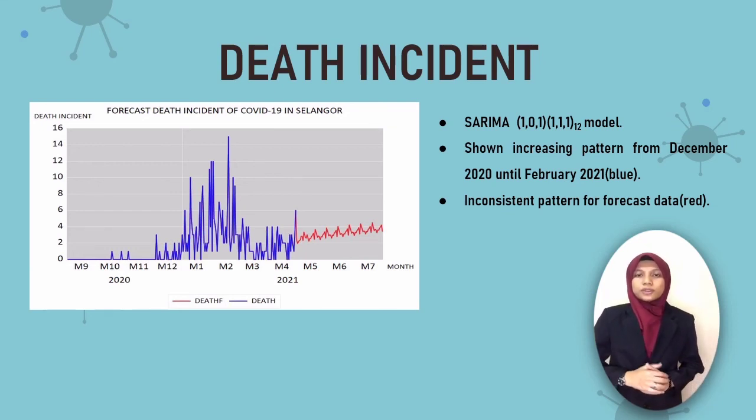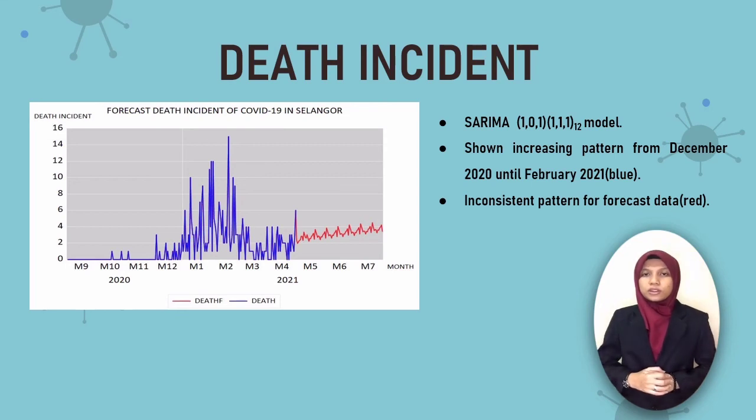Then we will discuss about the death incident of COVID-19 in Selangor State. As we can see from the graph, the actual data in the blue line shows the inconsistent pattern, but keeps increasing during December 2020 until February 2021. For the forecasting data, which is from May 2021 until July 2021, we can see that the data is inconsistent, and the forecasting for the death incident of COVID-19 in Selangor State had been made by using the best selected model, which is SARIMA 101-111-12.